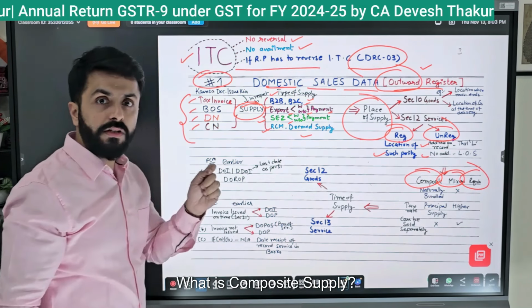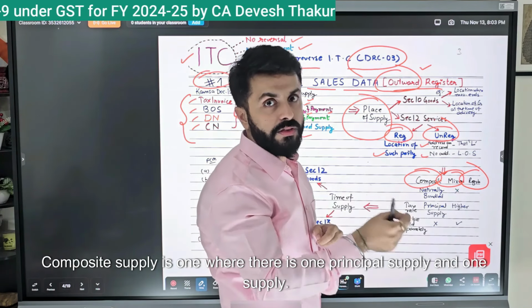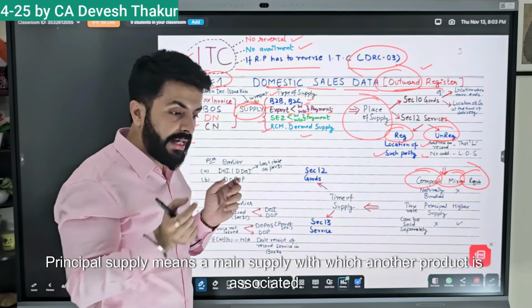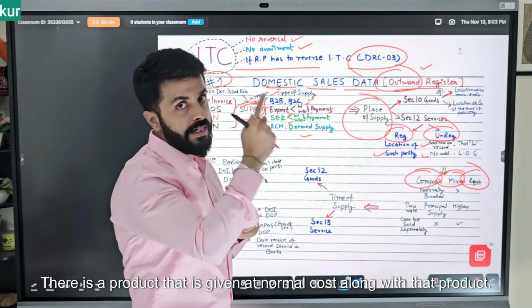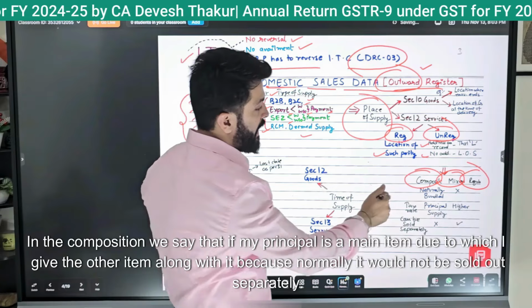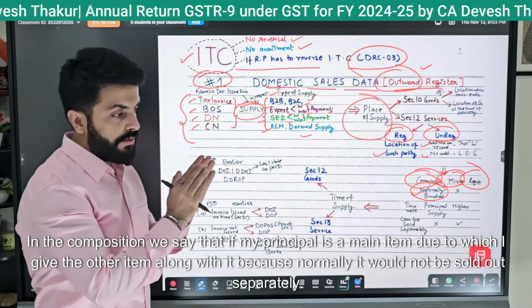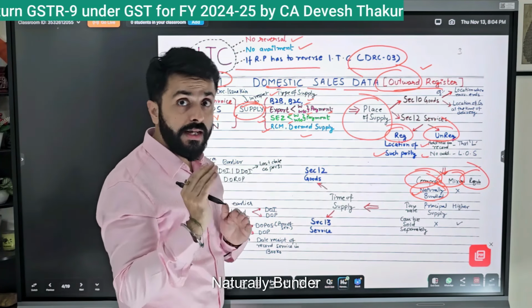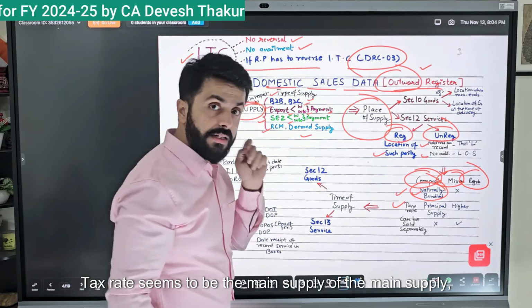What is composite supply? Composite supply is one where there is one principal supply and another supply. Principal supply means a main supply with which another product is associated. There is a product that is given at normal cost along with that product, and it is not sold separately in the market. In a composite supply, my principal is the main item due to which I give the other item along with it, because normally it would not be sold separately. What is the tax rate? The tax rate will be that of the main supply, the principal supply.